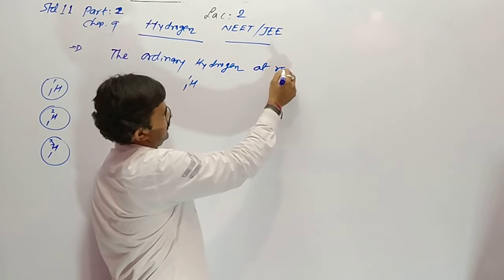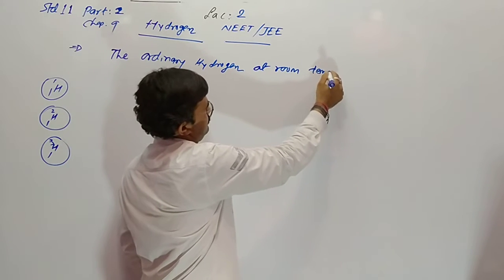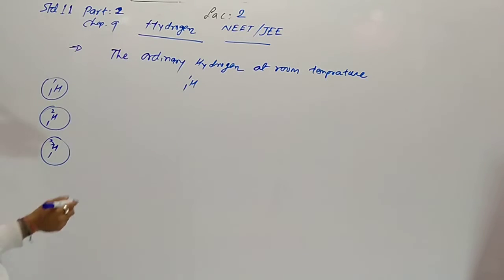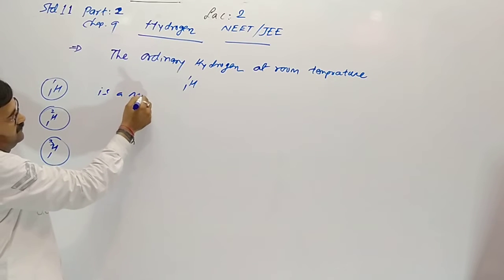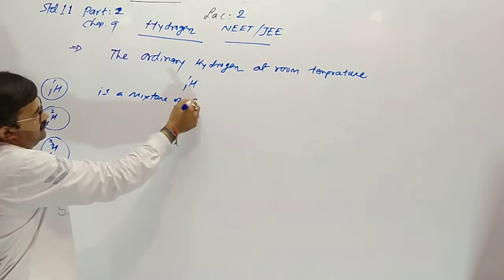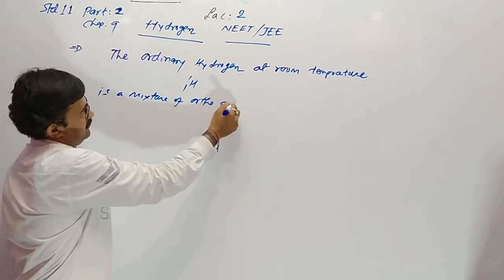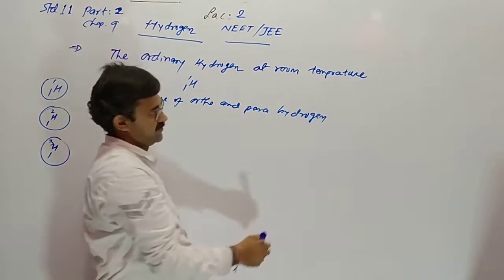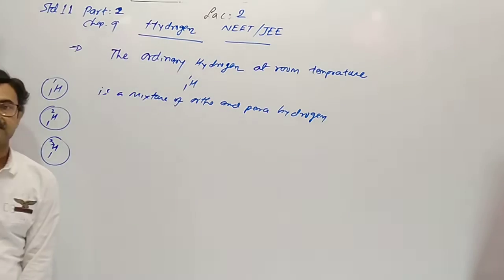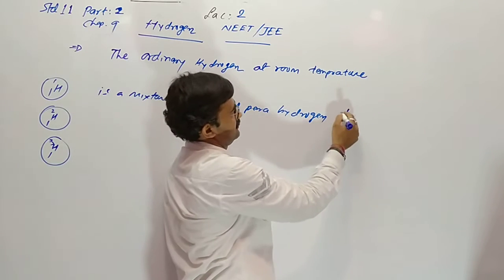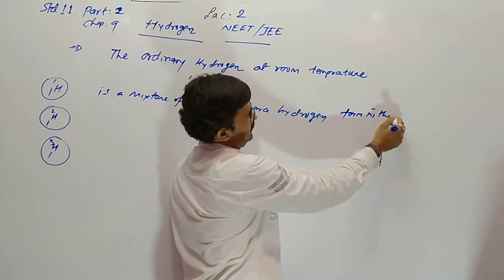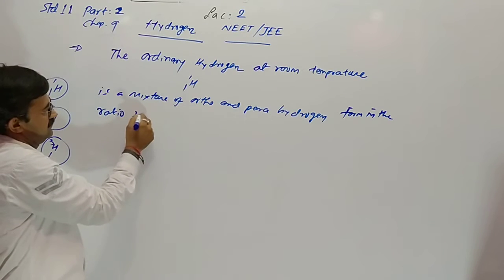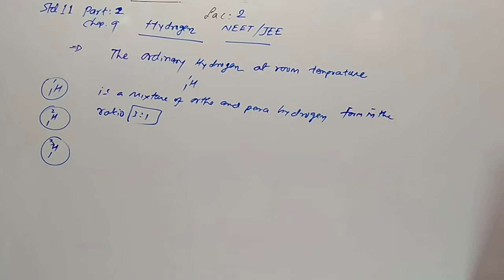At room temperature, it is a mixture of ortho and para hydrogen formed in the ratio 3:1.